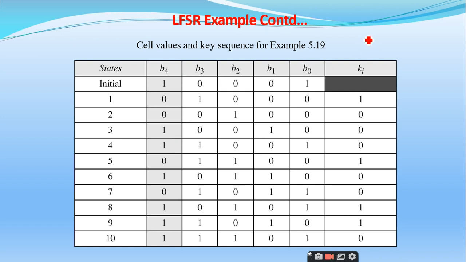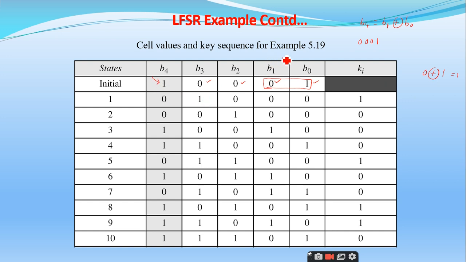See here. So what is the initial seed they have taken? 0001. Am I right or not? Yes, sir. So this is the first seed we have taken. And what is that B4 they have taken? B4 is given as B1 exclusive or B0. Right. So what is exclusive OR of B0 and B1 here? 0 exclusive or 1. What is the value? 1, sir. It is 1. So you can observe here that B4 we get here as 1.